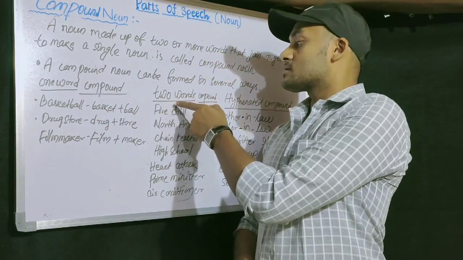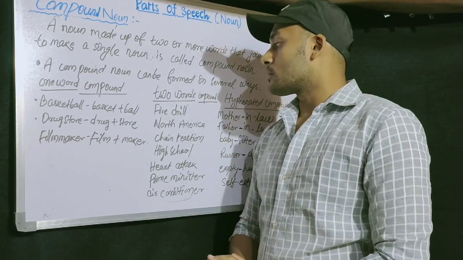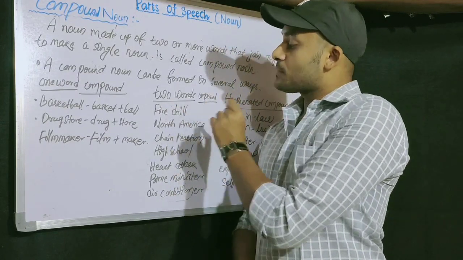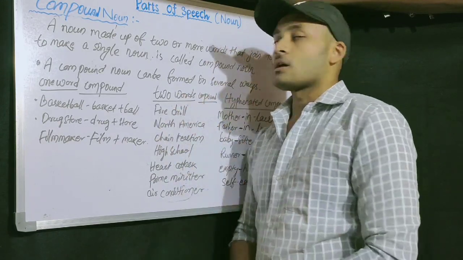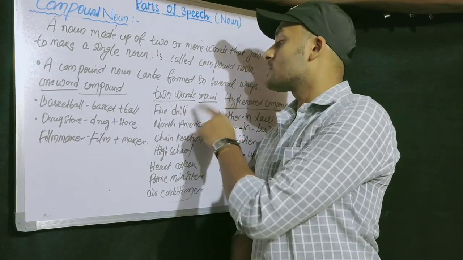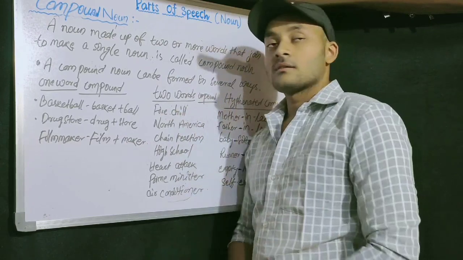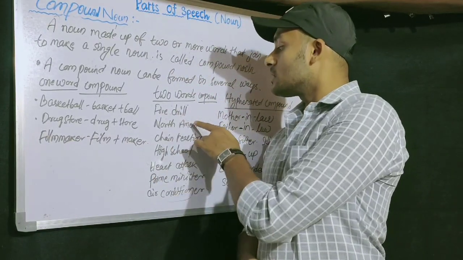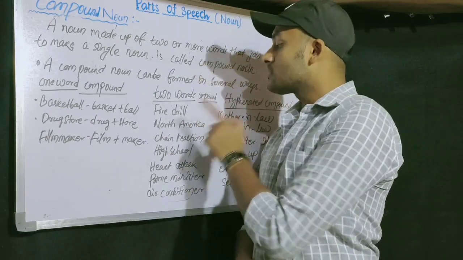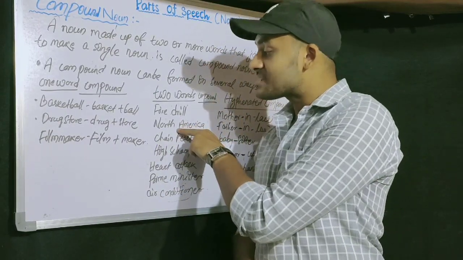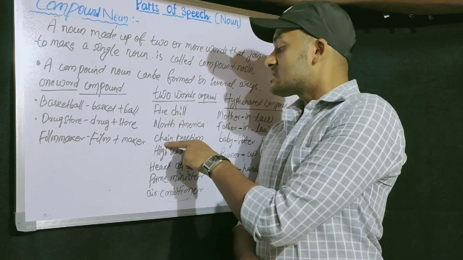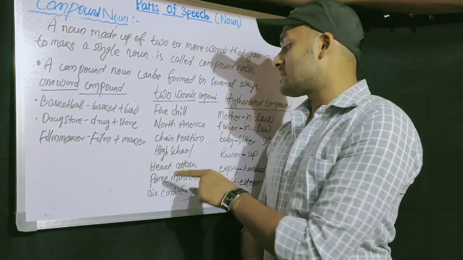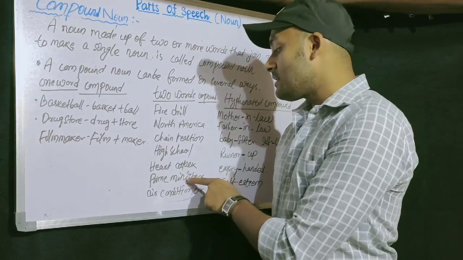Let's come to two words compound noun. Here there is a small space between two nouns. Fire plus tree, fire tree. It is giving a different meaning. North plus America, North America. Here a space is there. Chain reaction, high school, heart attack, then prime minister, air conditioner.